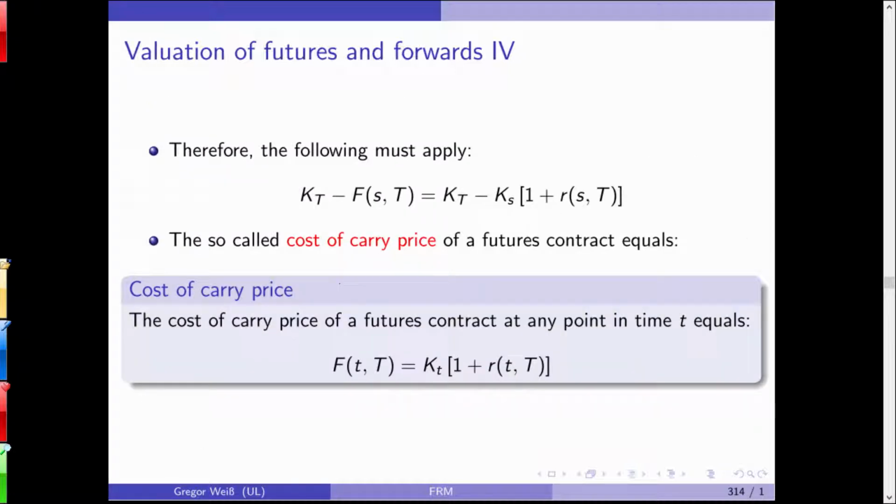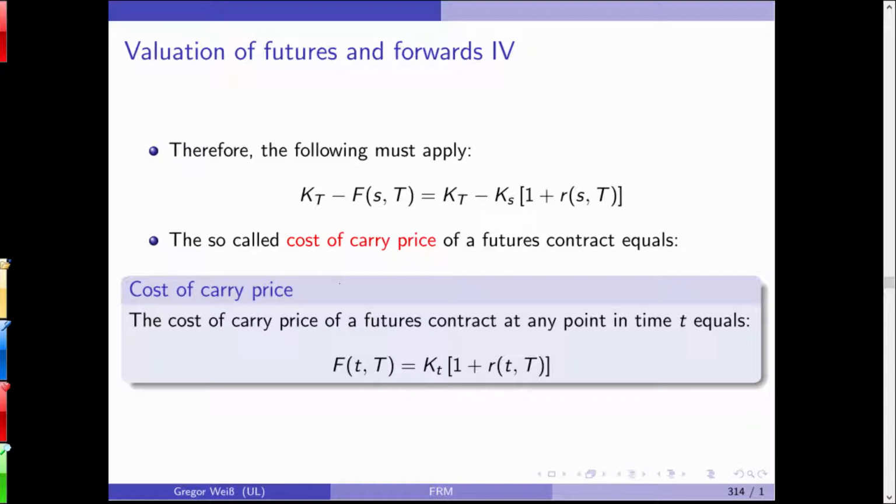The following must apply: KT minus FS equals KT minus KS times 1 plus the accumulated interest. Rearrange it a little and you will get what we call the cost of carry price, meaning the current future price should equal the current spot price times 1 plus the accumulated interest.